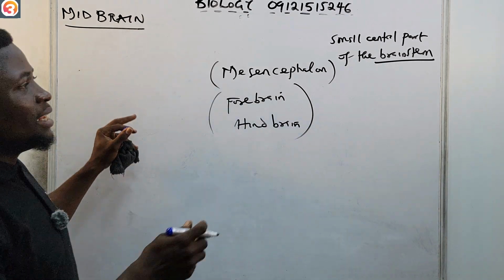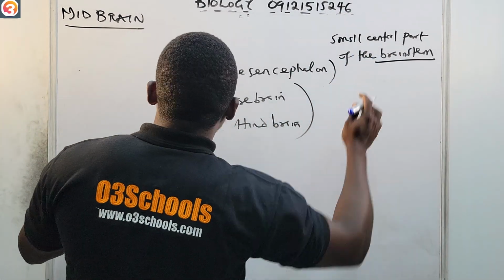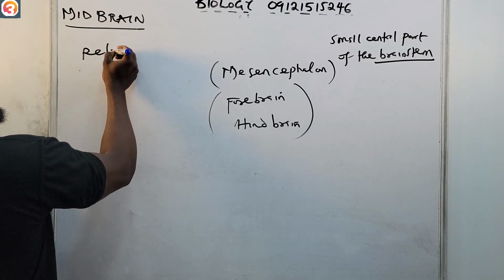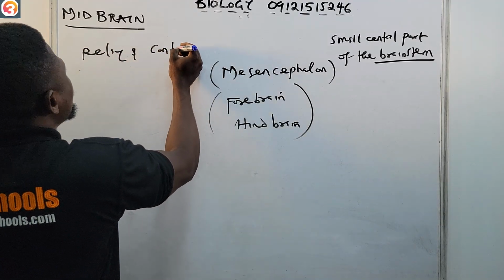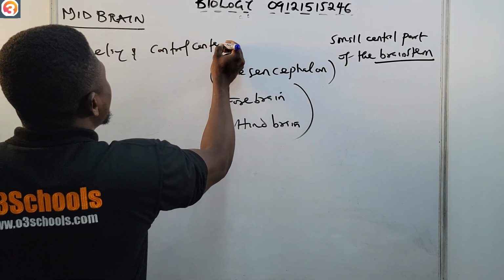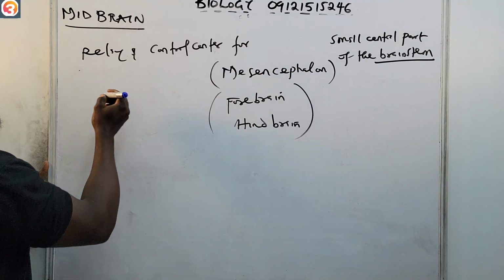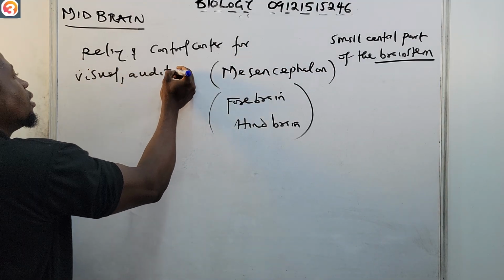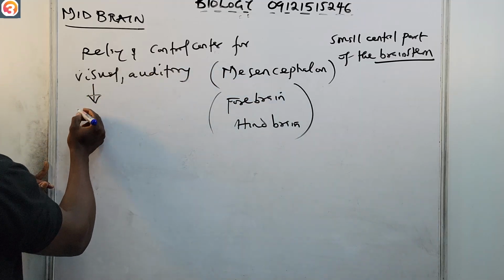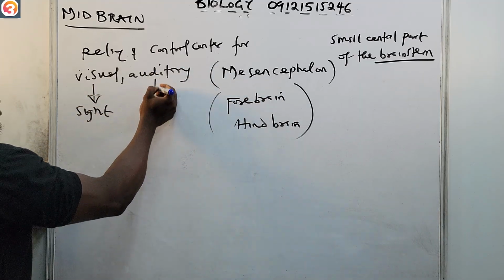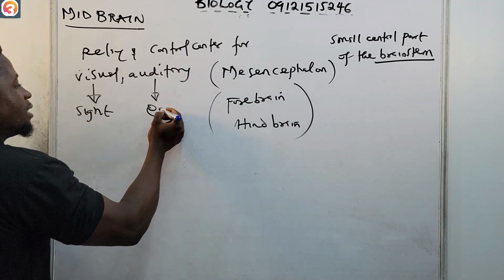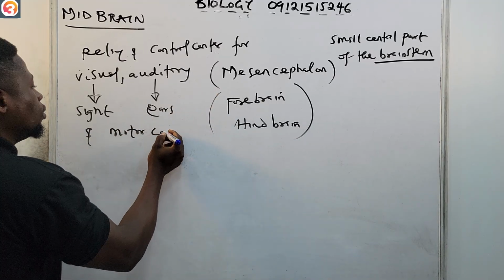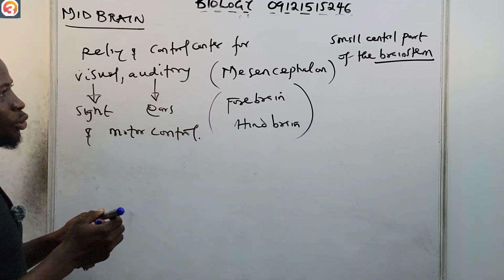So the midbrain is a small central part of the brainstem that acts as a relay and control center for visual, auditory, and motor control. Visual has to do with your sight, auditory has to do with your ears. Please take note of that.